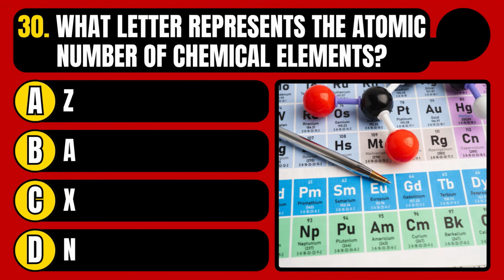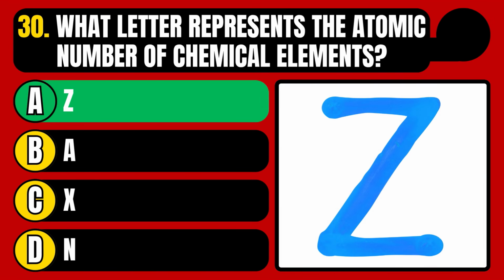What letter represents the atomic number of chemical elements? The letter Z, the letter A, the letter X, or the letter N? The correct answer is option A, the letter Z.